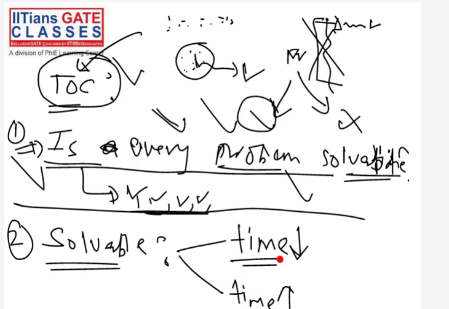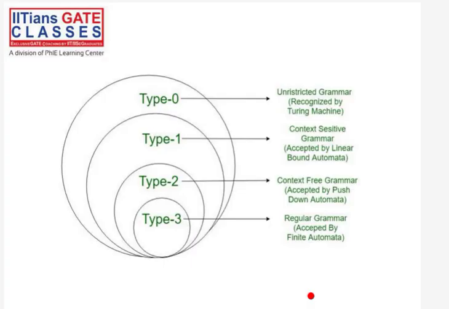You must have studied these kinds of problems. For example, you have a sorting problem. This sorting problem can be solved in n log n time by using merge sort. So this is not a huge time. Let's assume n is 100.